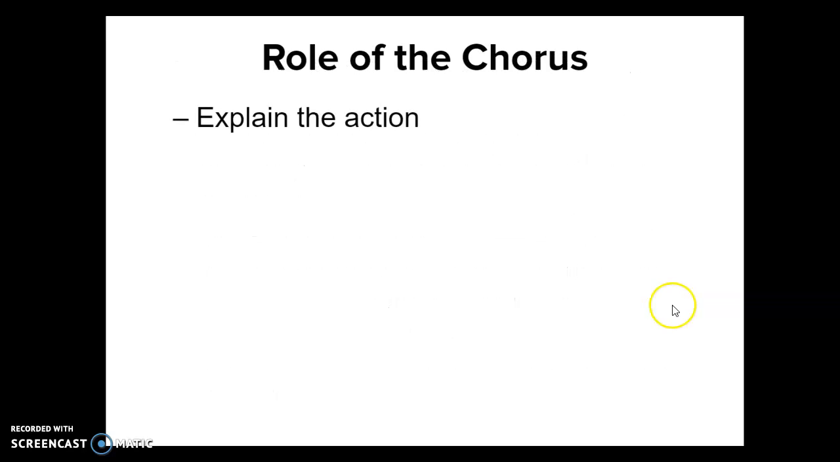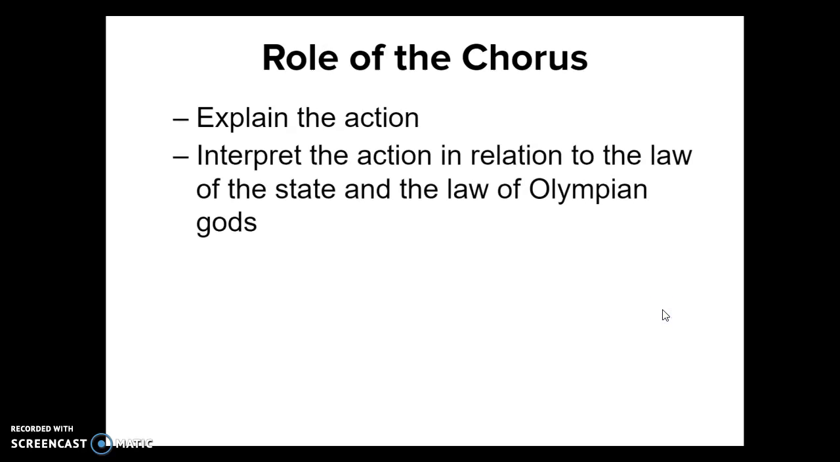The role of the chorus was to explain the action. They would interpret the action in relation to the law of the state and the law of the Olympian gods. So what were the state's laws and the laws of the gods?